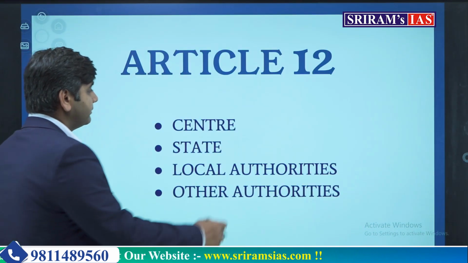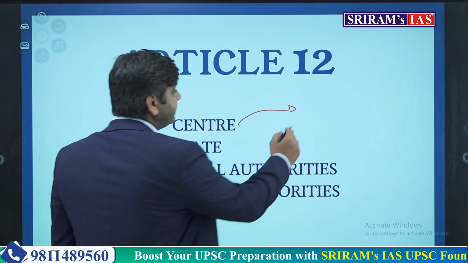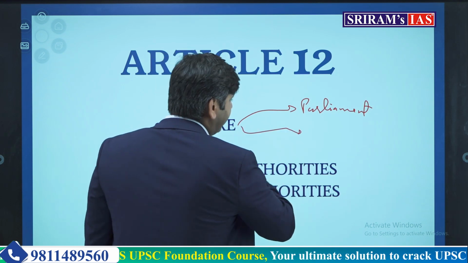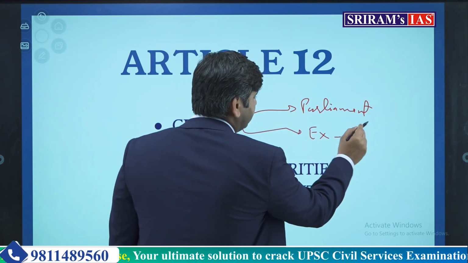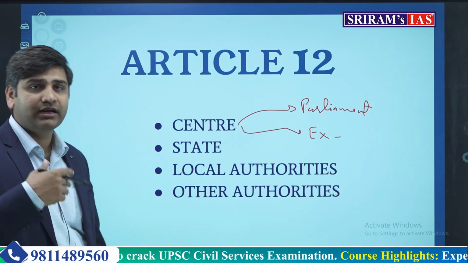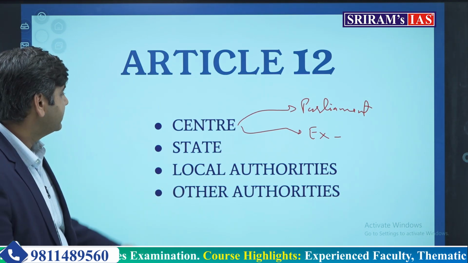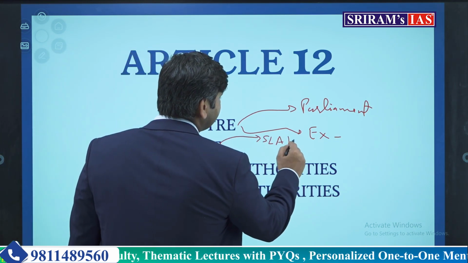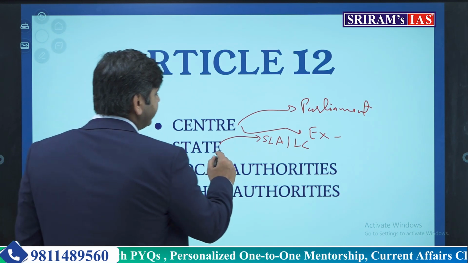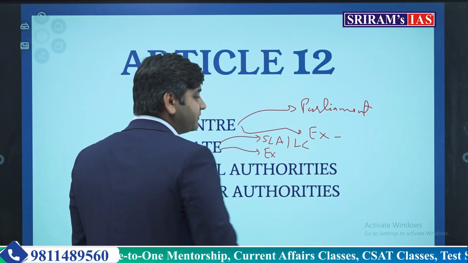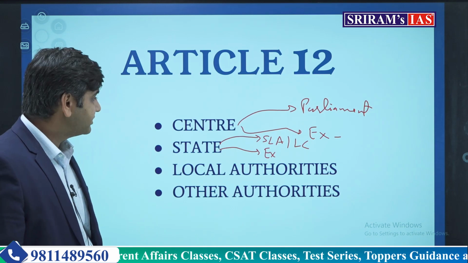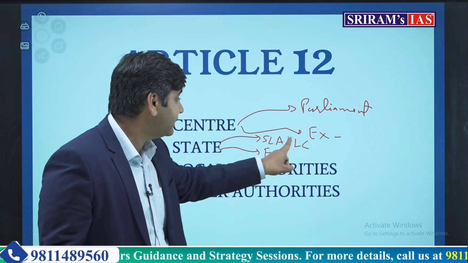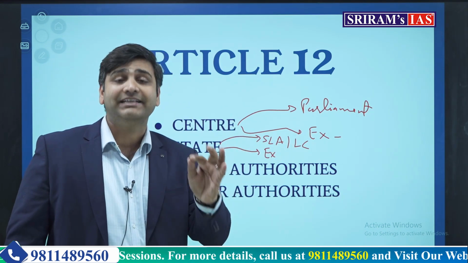Now coming here, center simply means the parliament, and the executive, that simply means the council of ministers, the prime minister and other kinds of ministers, the cabinet ministers and everybody. In the state legislature also you have the state legislative assembly and legislative council if it is there in the state, and then the executive which involves the chief minister, the council of ministers of the state and other kinds of ministers. Now we are reading about the definition of state. Each and everything that I am telling here is the part of state.